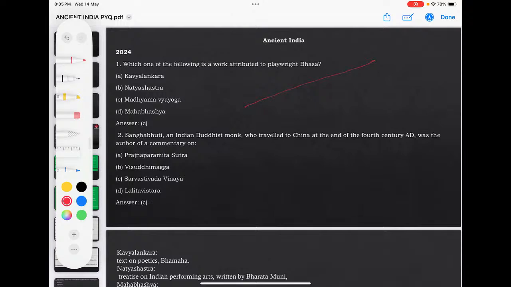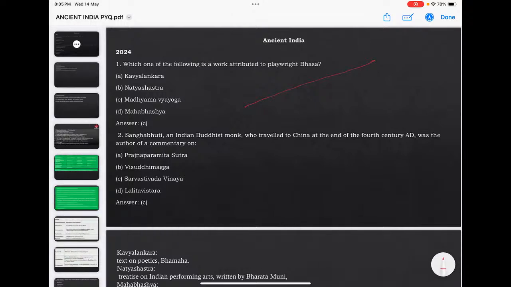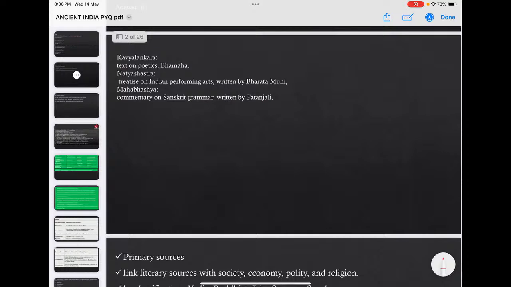There is a question. The question is like this: which of the following is a work attributed to playwright Basha? Then there is another question. Sanghabodhi, an Indian Buddhist monk who traveled to China at the end of the 4th century AD, was the author of commentary on. So here you please take care.